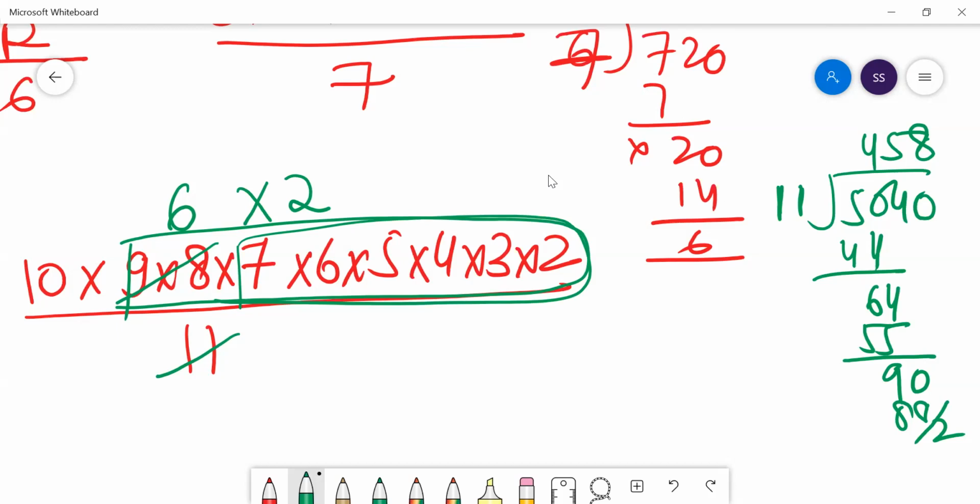7 factorial is 5040. 5 factorial is 120, 6 factorial is 720, 7 factorial is 5040, and 8 factorial would be 40320. If you want to check, you can check like this. 6 2s is 12, and 12 into 10 is 120. 12, if you divide by 11, you will get a remainder 1. So 1 into 10, what remainder will you get? You will get a remainder called 10 only.